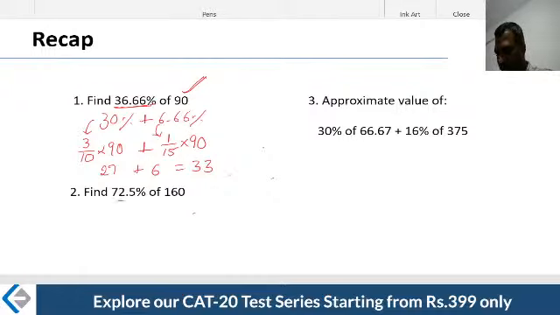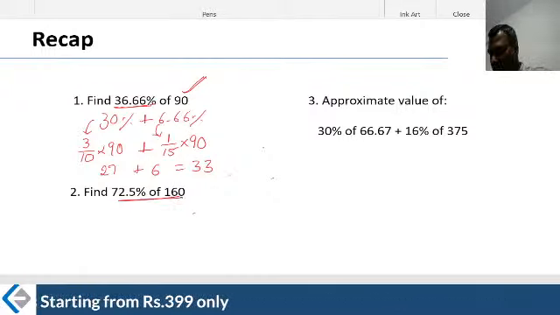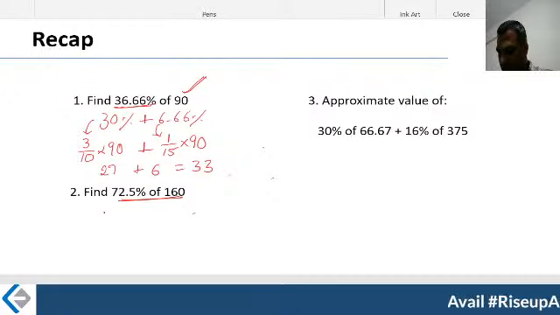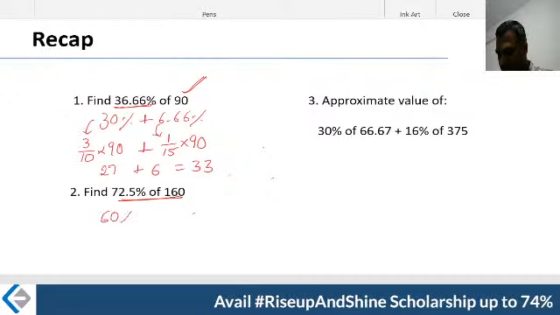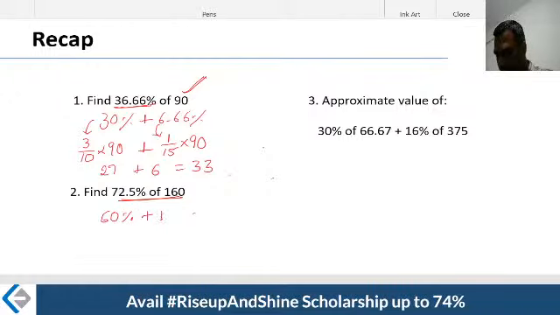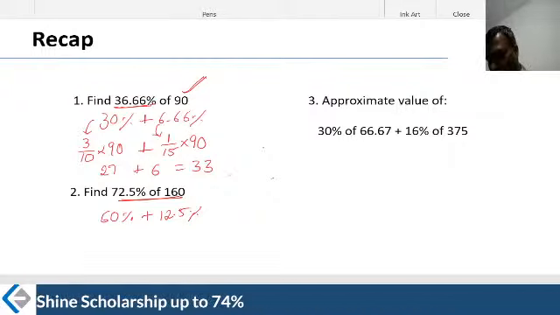Find 72.5% of 160. There are multiple ways to do this. You may say, I can do this as 60% plus 12.5%. That is one way of writing this. Some of you may also be wondering, I will do this as 75% minus 2.5%.